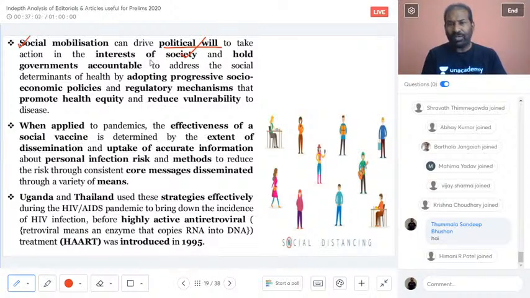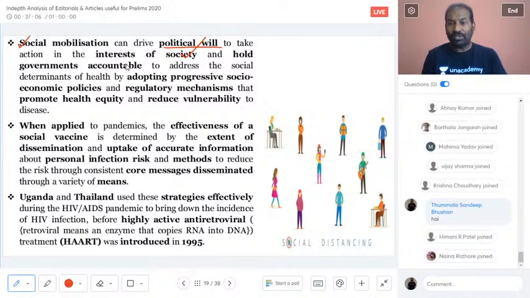And then when we are talking about social mobilization, it is the responsibility, and the government should have the accountability in making sure that social mobilization takes place. Why social mobilization? To make sure that through social mobilization the people are being educated, given information, given communication, that is IEC, information, education, and communication, provided by the political will, that is by the government.